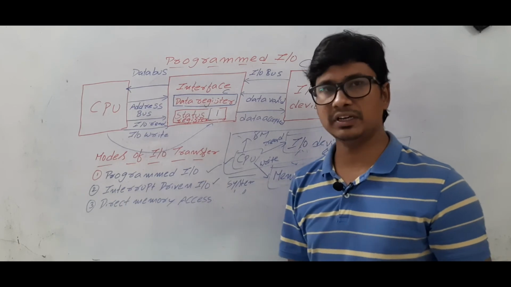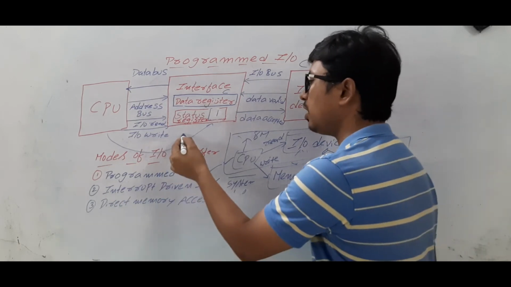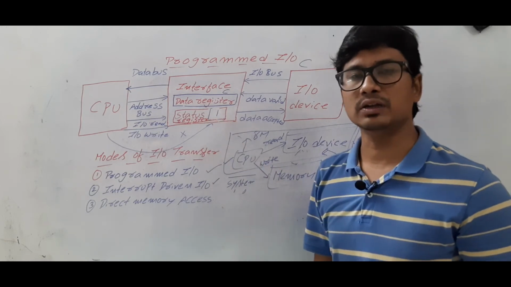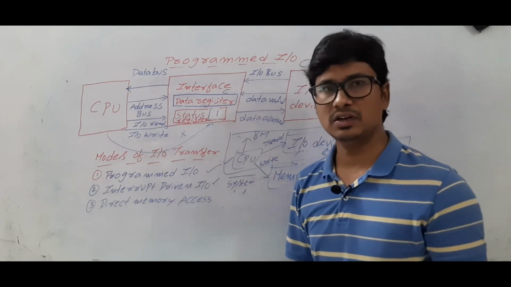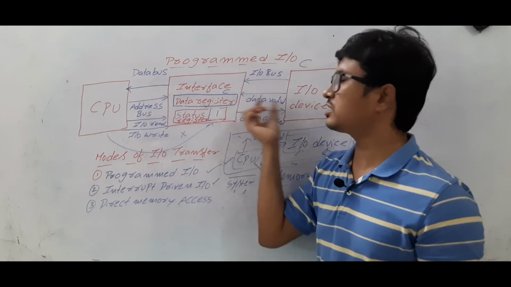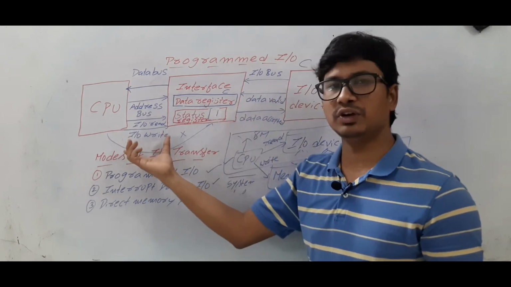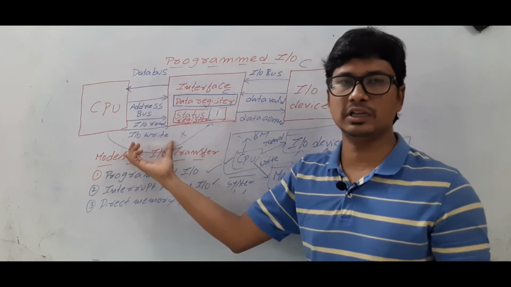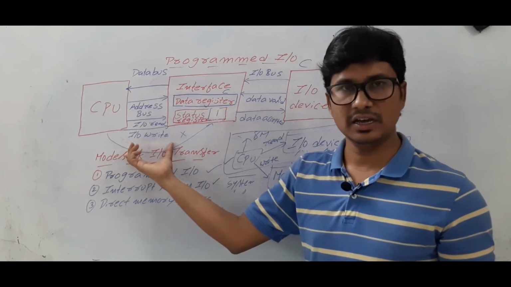Now what is happening here? The CPU keeps on checking when the flag bit will become 1, so it is not doing any other task. Let's take that the IO device is very slow, then it has to wait for so much time. Then the CPU is not doing other work, so the performance of the CPU is degrading. Am I right or wrong?